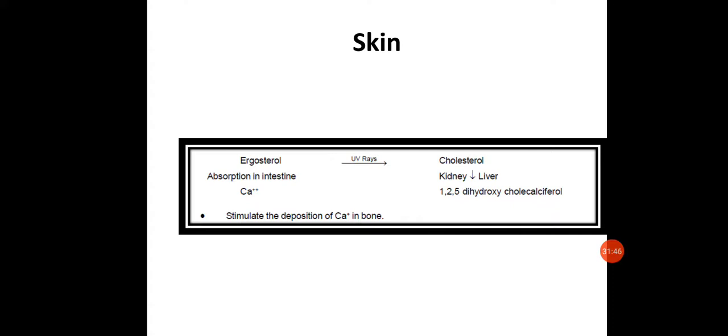So there is a specific structure, ergosterol, present in the body. Mainly ergosterol is a type of lipid derivative present in the body, which gets converted into cholesterol in the presence of UV rays. Okay, and this will be absorbed in the intestine. It's responsible for absorption of calcium in the intestine, and in the presence of UV rays will be converted to cholesterol,